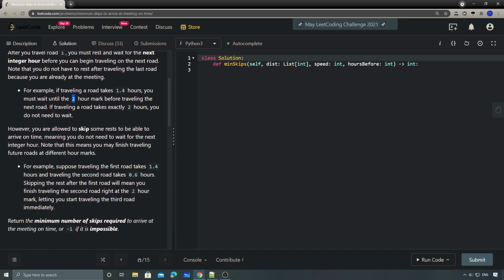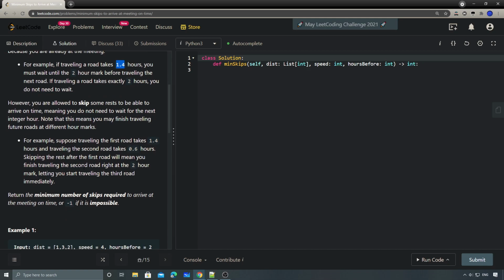But then you're also given another option here. You can also choose to skip the wait. So which means that, for example, after traveling the previous road, or current road, takes 1.4 hours, this time we don't need to wait. We can just immediately start traveling on the next road.